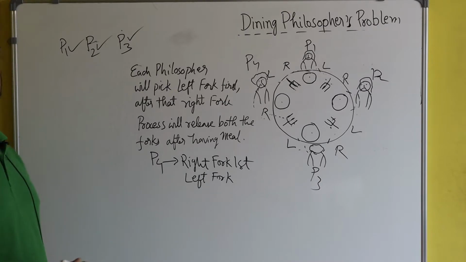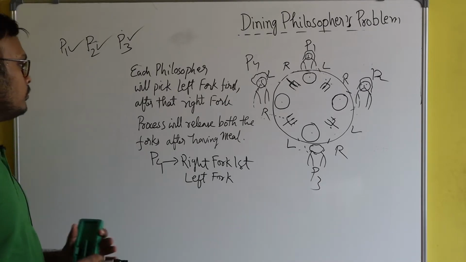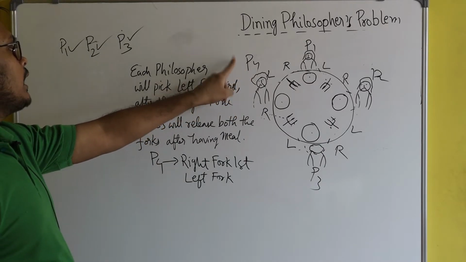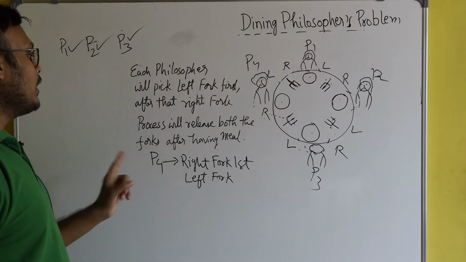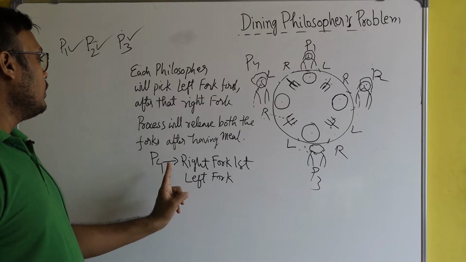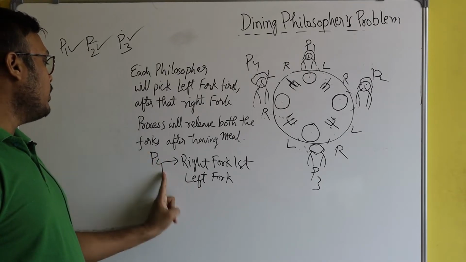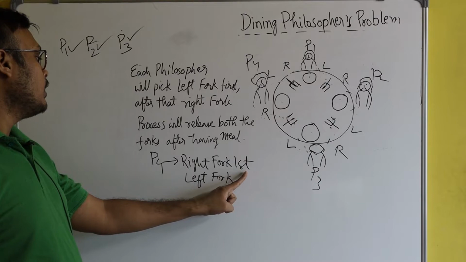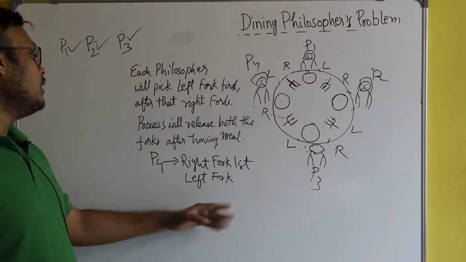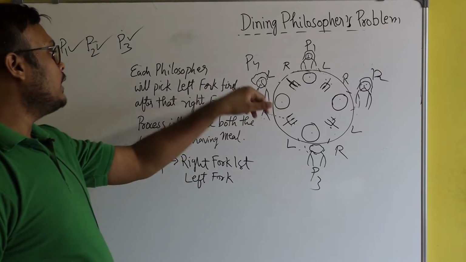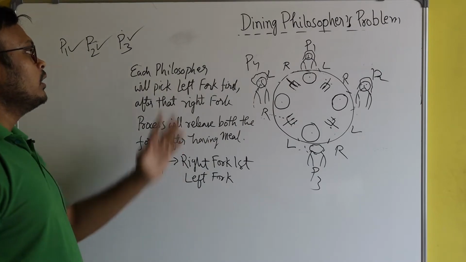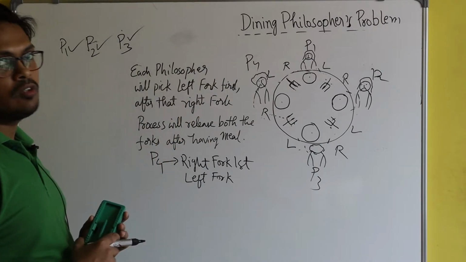So what is the solution of the problem? For the last process, P4, just change the rule. Just reverse the rule: the philosopher P4 will take the right fork first, and only after taking the right fork can he take the left fork. If you change the rule for process P4, then the problem is solved. So that's all about the dining philosopher's problem.